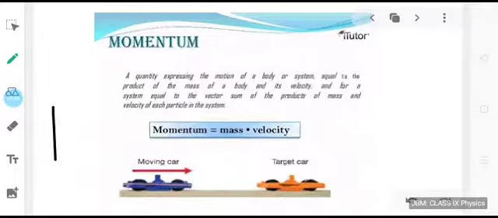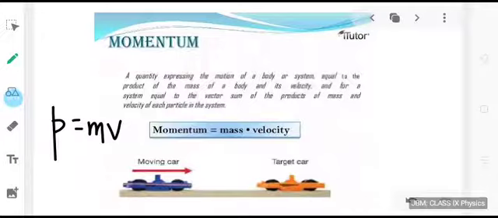Symbolically, we can write P equal to m into v. P is the momentum, m is the mass, and v is the velocity. This is the momentum of a single object.